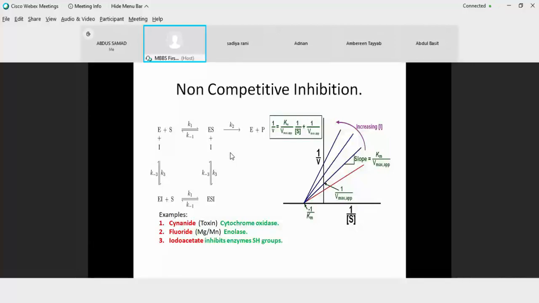Then we can have an example of fluoride. Fluoride is a compound that inhibits enolase, and enolase is an enzyme of glycolysis. So when enolase is inhibited, your glycolysis is inhibited. So how does fluoride act? It quenches magnesium or manganese ions.